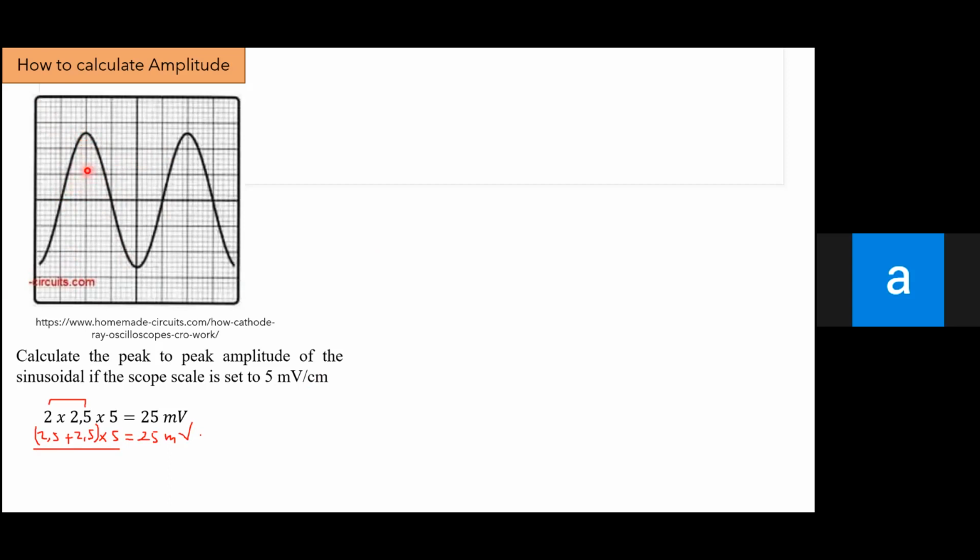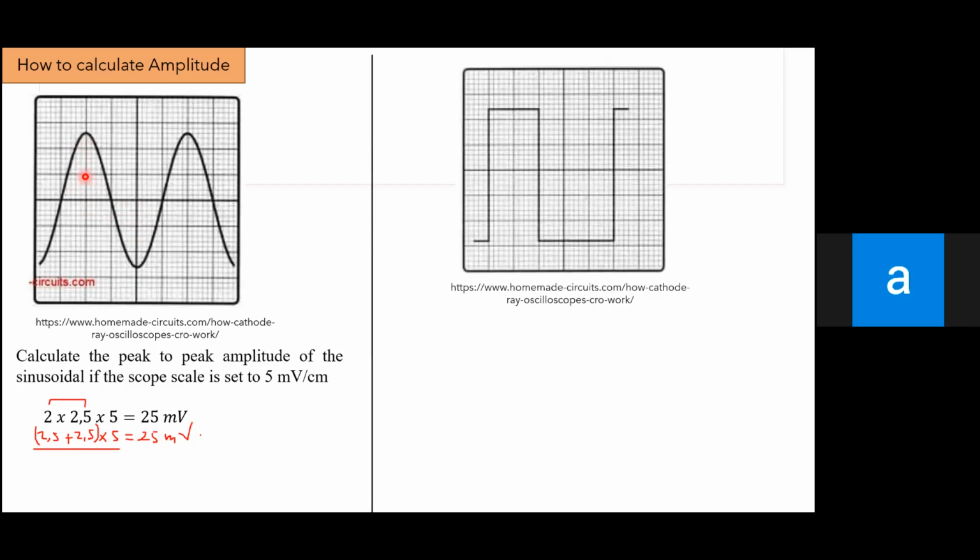So in a single hill there are 2.5 squares, and the valley is the same as the hill. I told you it is not always like this, but sometimes the waveforms look like this.